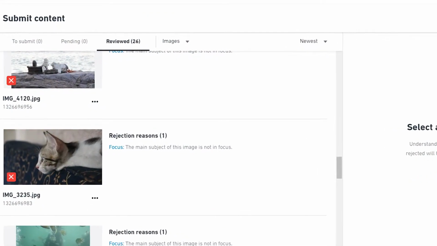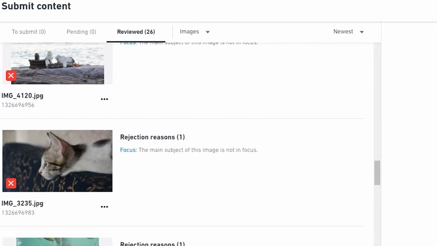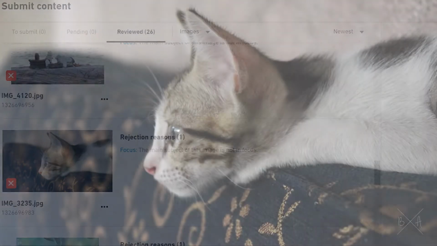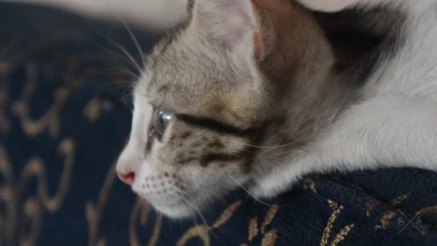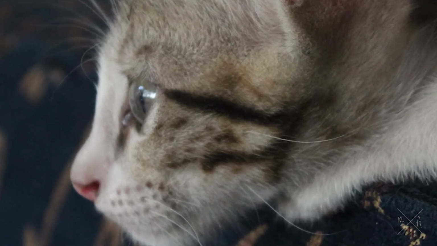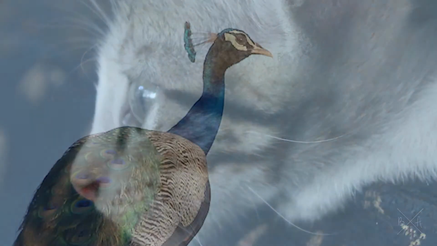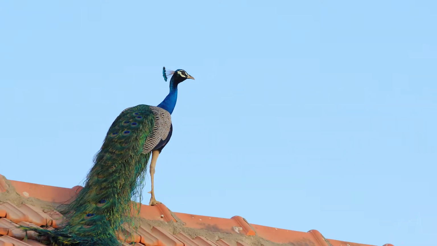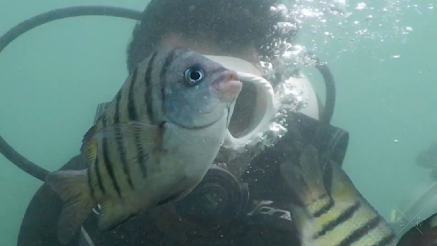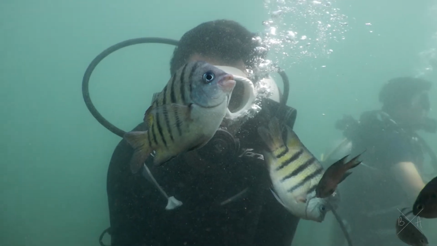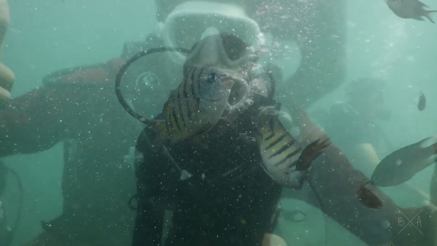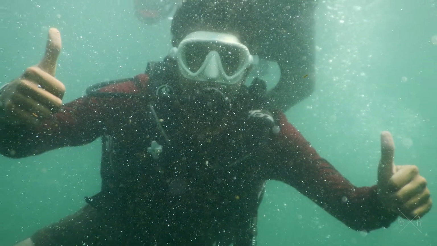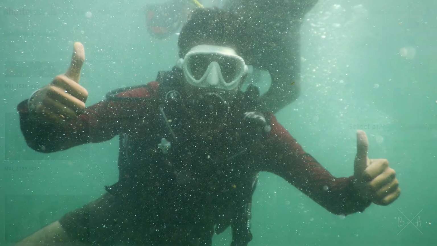4. The main subject of this image is not in focus. Sometimes a little bit of focus shift can cause an error or rejection of a clip or image. Set a proper focus first before you shoot any video or capture an image, and avoid any image with distraction like this. Focus and the description of your image and clip also matter sometimes.